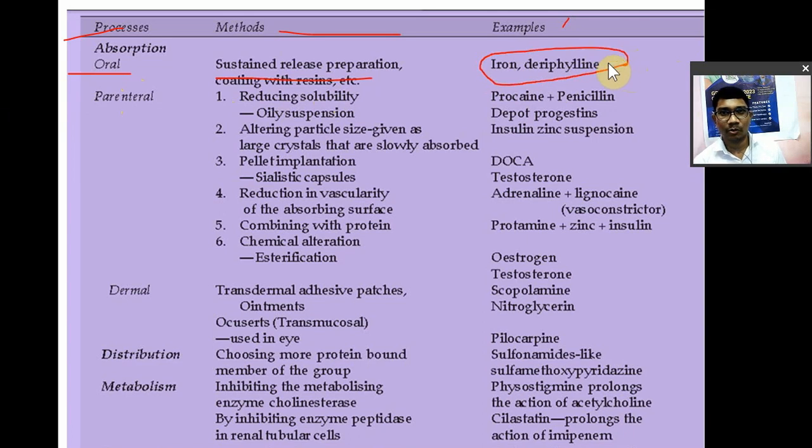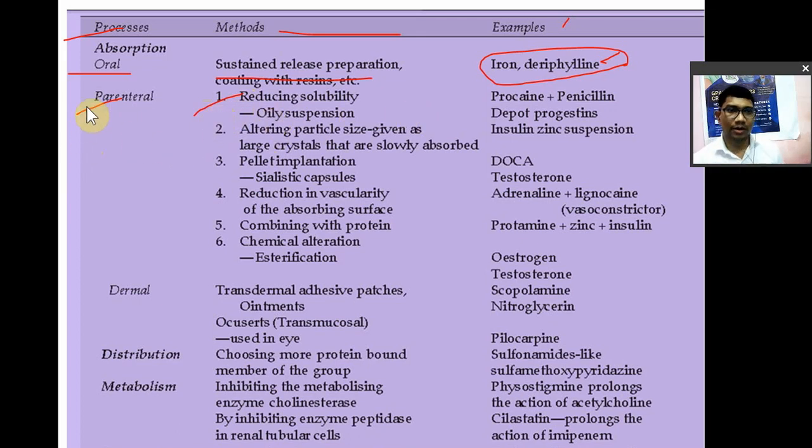Deriphyllin means theophylline. Now, in case of parenteral formulations, how can you increase the duration of action of the product? By reducing the solubility. If a drug is aqueous soluble, it will be absorbed quickly, but if you put it in oil as a depot preparation, it will increase the duration of action.